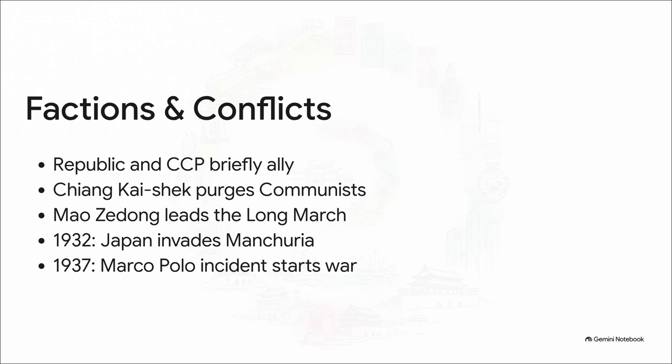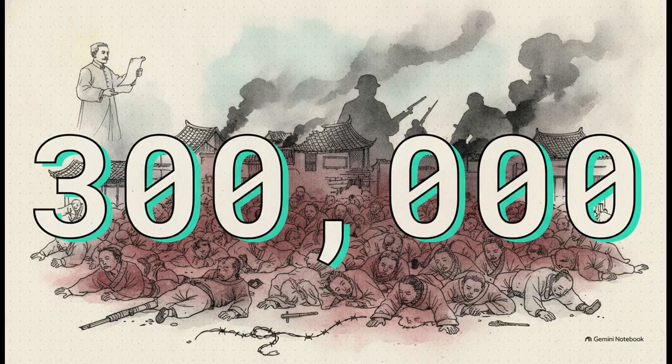But then, the infighting was brutally paused. In 1937, following a fabricated skirmish at the Marco Polo Bridge, Japan launched a full-scale invasion, dragging China into the total devastation of World War II. The human cost of this invasion was staggering.